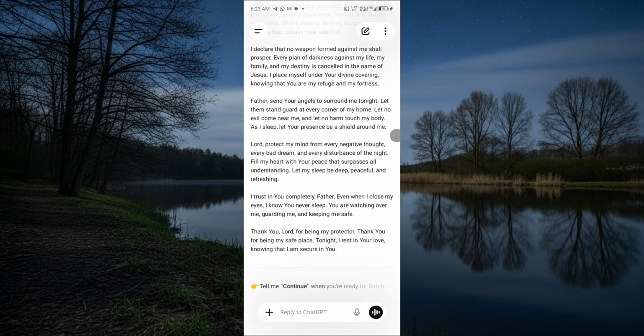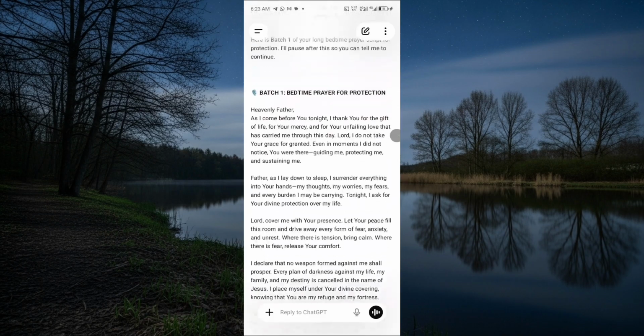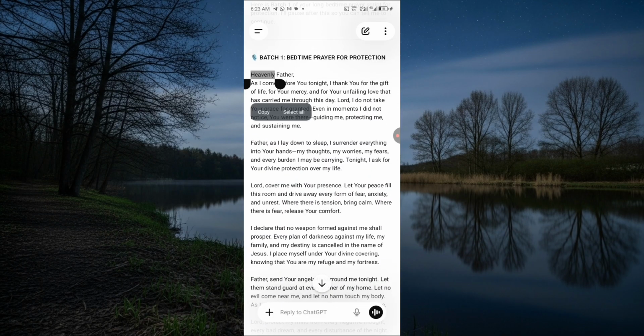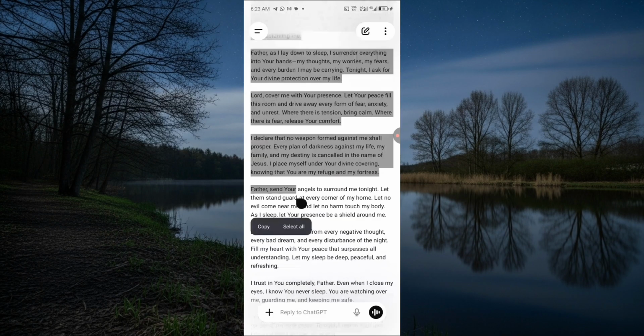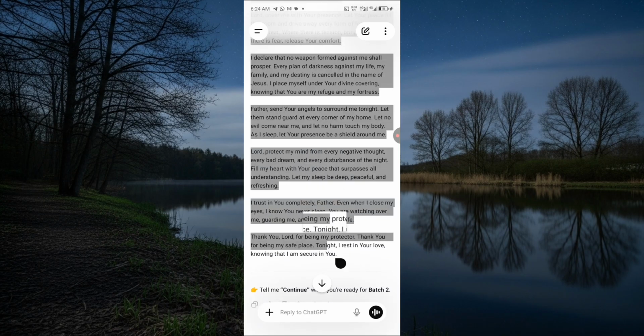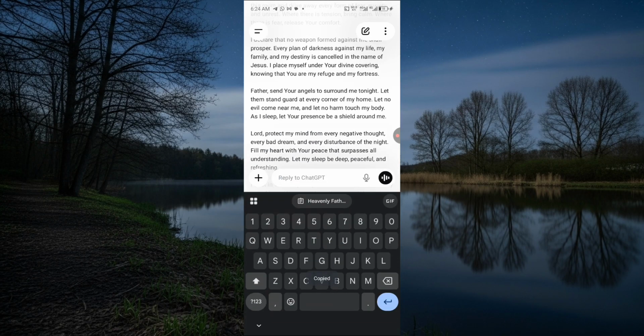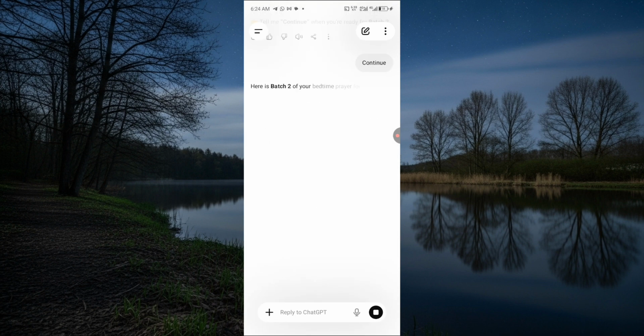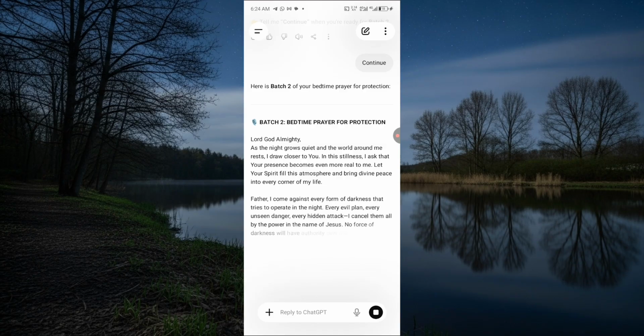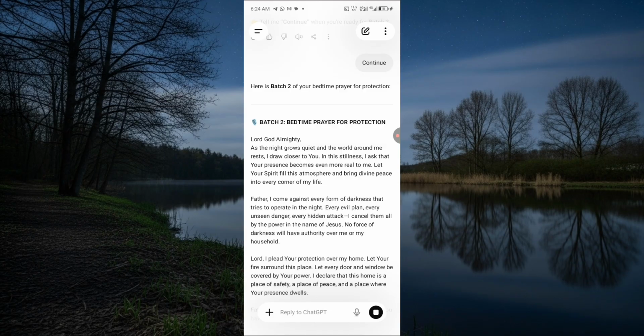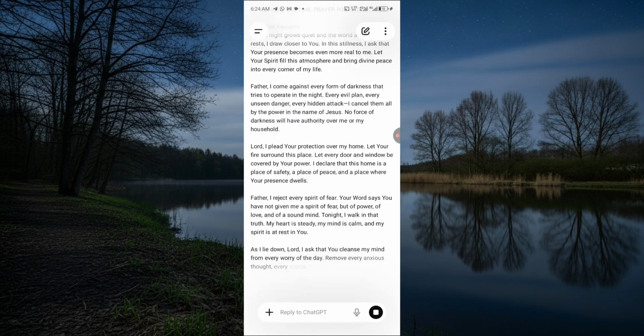Now, this is it. All I'm going to do now is copy this first one. I'll just copy it. Now, once I'm done, I'm just going to say continue. Continue. So it's going to write the second one for me. So this is how we are going to write all the 4 scripts for this bedtime prayer.